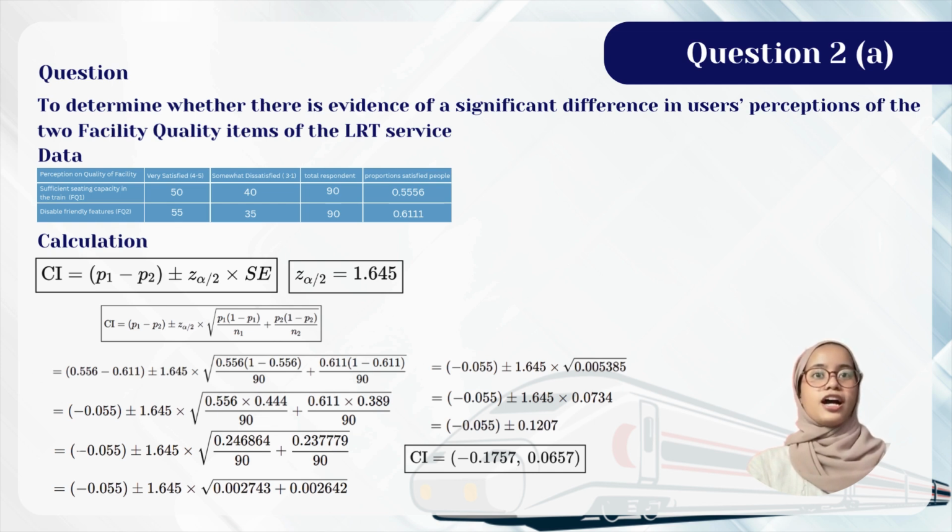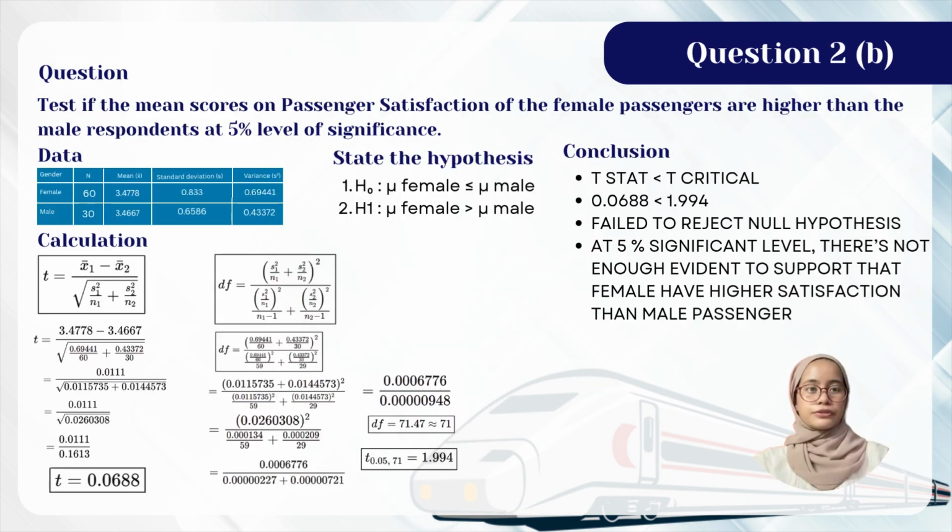For question 2A, the question asks to determine whether there is evidence of a significant difference in user perception of two facility quality items of the LRT service. First of all, we need to put all the values we got into the formula, and first we got the Z-score, which is 1.645. Then we put all the data into the confidence interval formula, which is P1 minus P2 plus or minus Z-score times standard error. At the end, we get the confidence interval of negative 0.1757 and 0.0657.